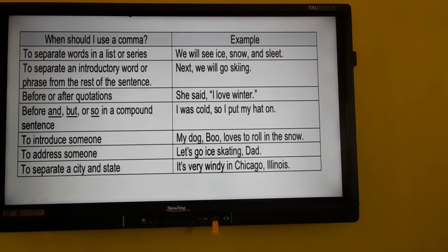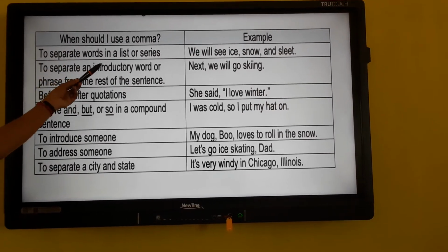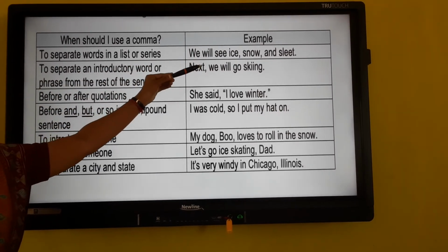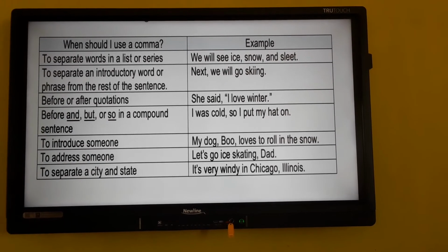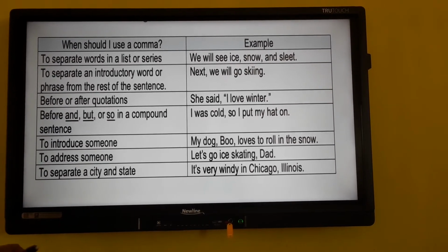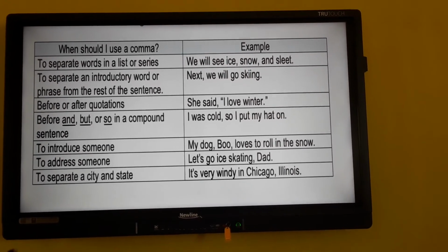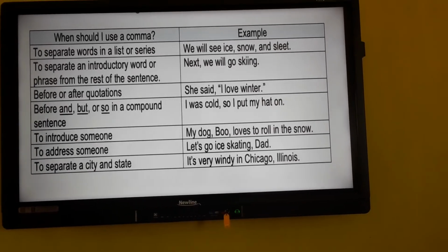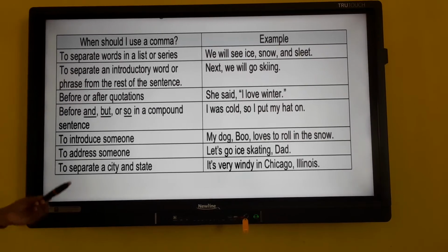Next, when should we use a comma? To separate words in a list or series, we will see ice, snow and sleet. Sleet means snow slide. You will be saying, I like these fruits, I like apples, bananas, mangoes. So after each item in a series of things, you can put a comma.